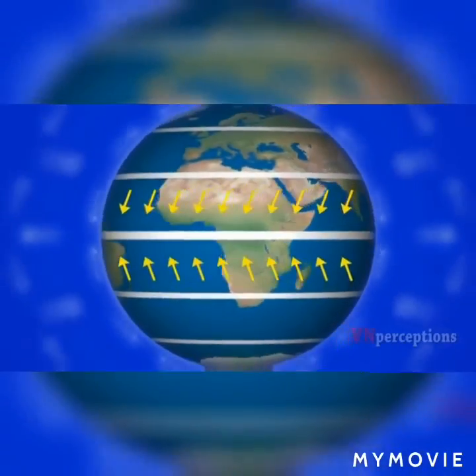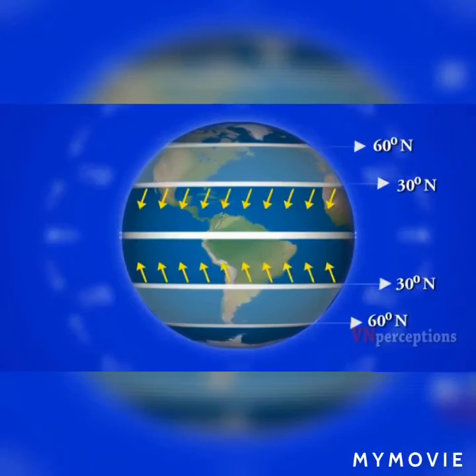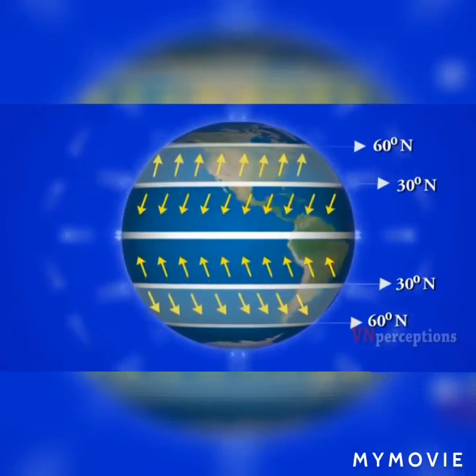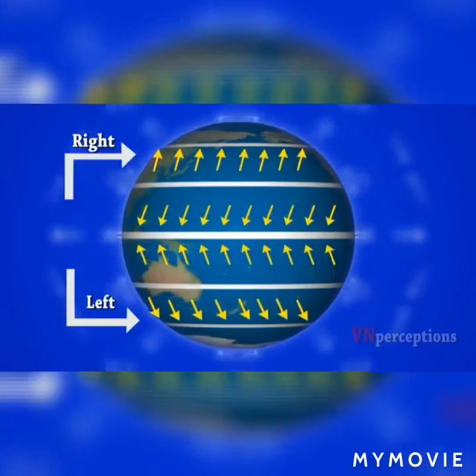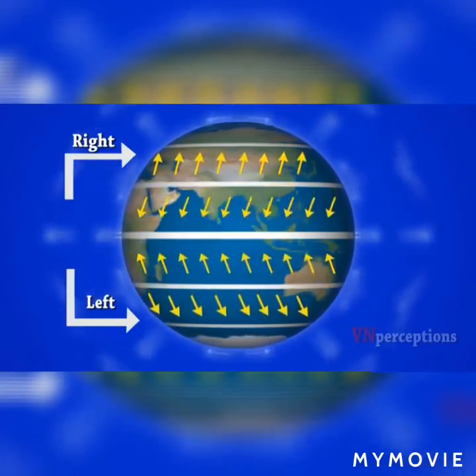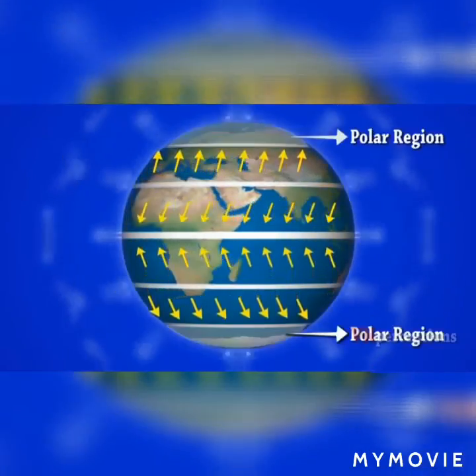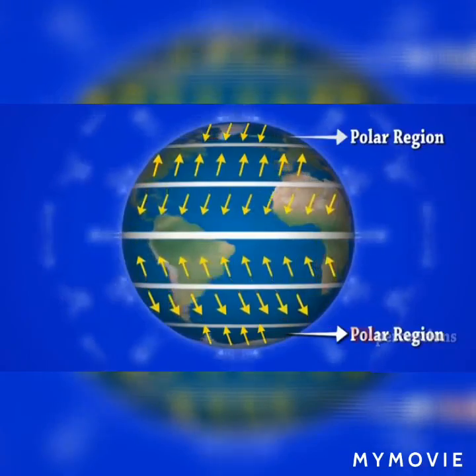In the same way, in between 30 and 60 degree north and south, the wind bends towards right and left in the northern and southern hemisphere respectively. Even at the polar region, the same phenomenon can be seen.